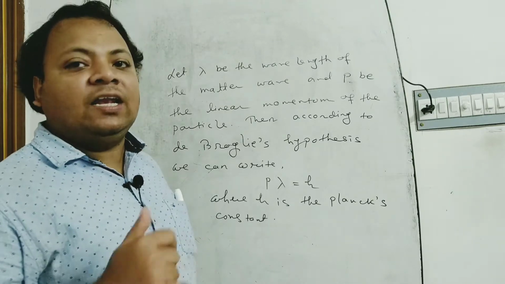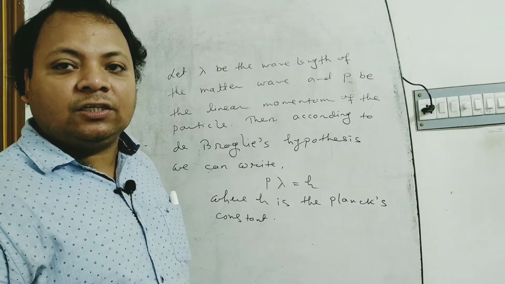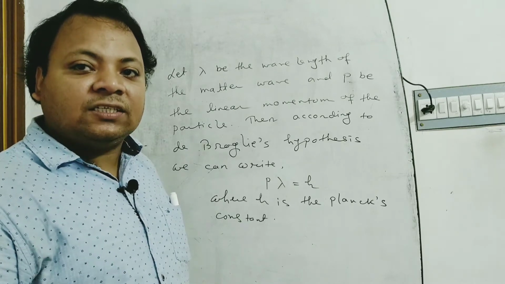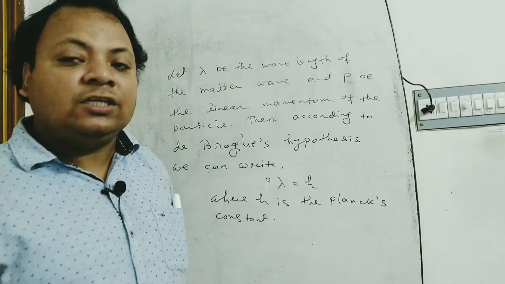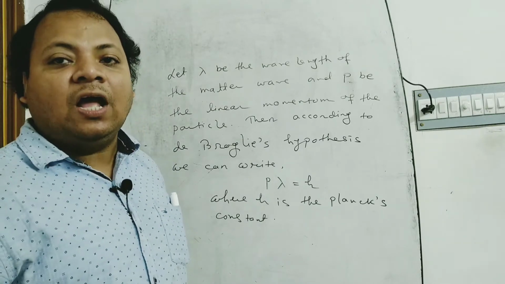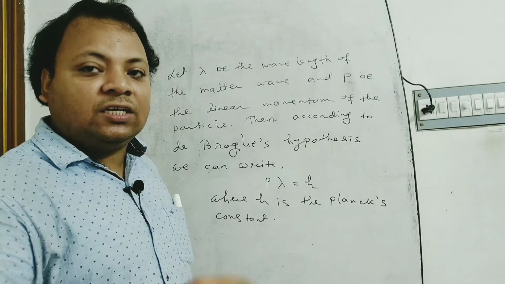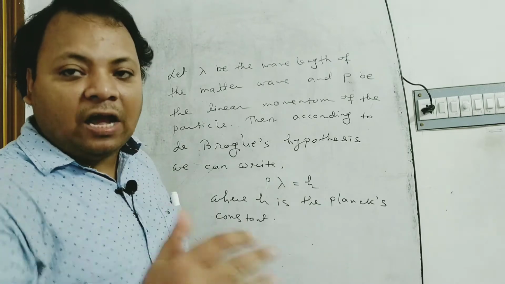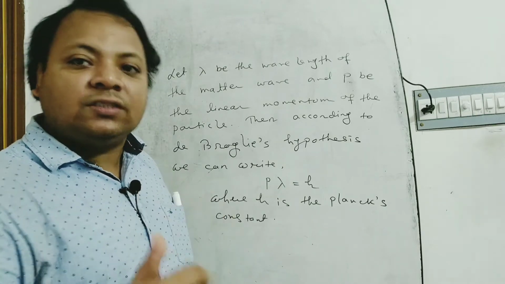That is, light has dual nature. It has particle nature in the Compton effect, photoelectric effect, photosynthesis, and it has wavy nature in the case of polarization, diffraction, interference, etc.